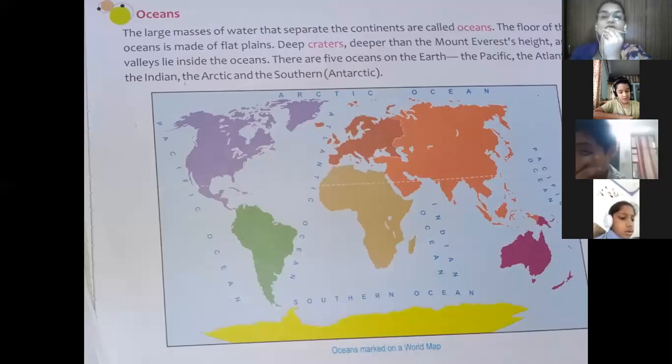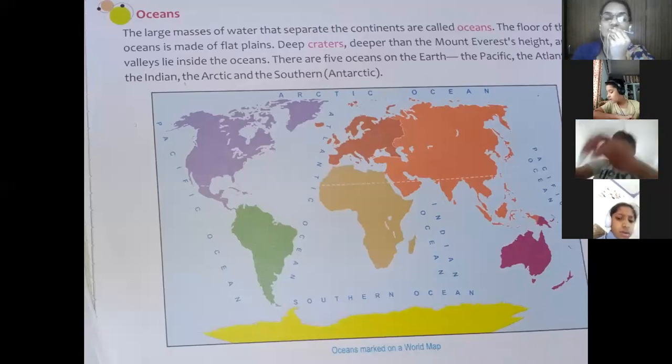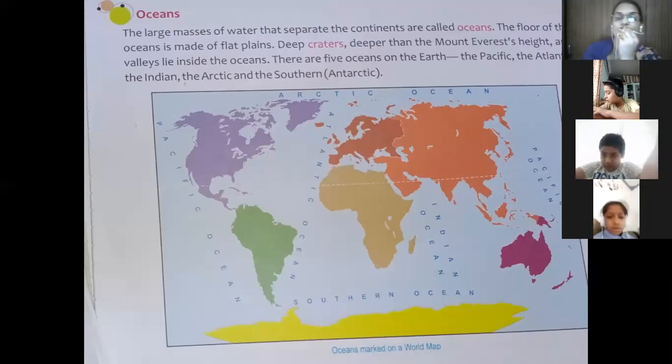The floor of the ocean is made up of flat plains. Deep trenches, deeper than the height of Mount Everest, and valleys lie inside the oceans. There are 5 major oceans on this earth. They are the Pacific Ocean, the Atlantic Ocean, the Indian Ocean, the Arctic Ocean and the Southern Ocean.